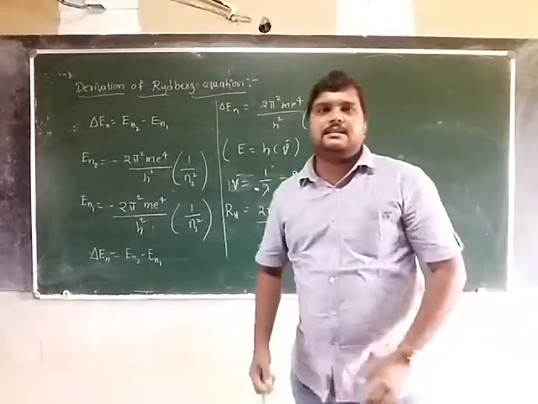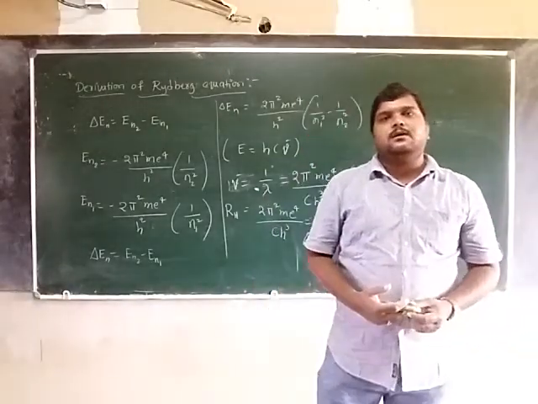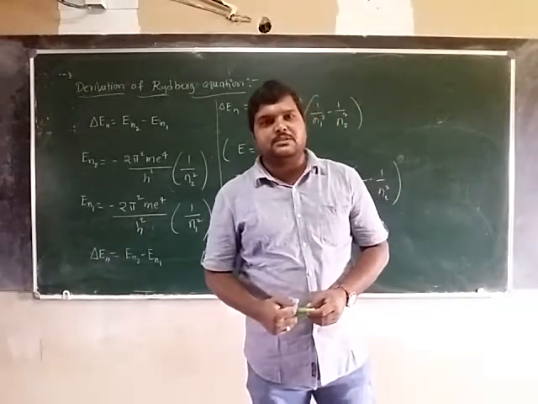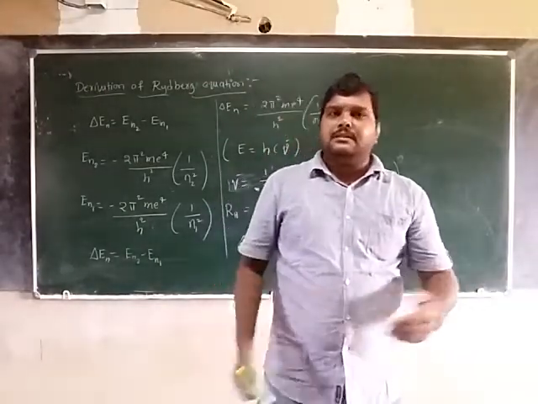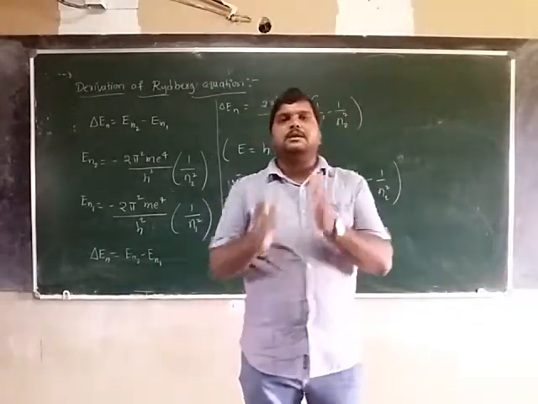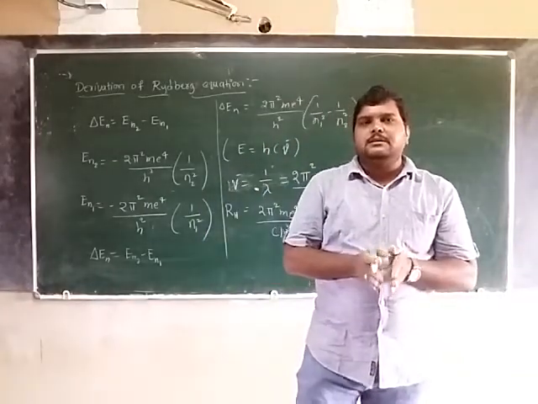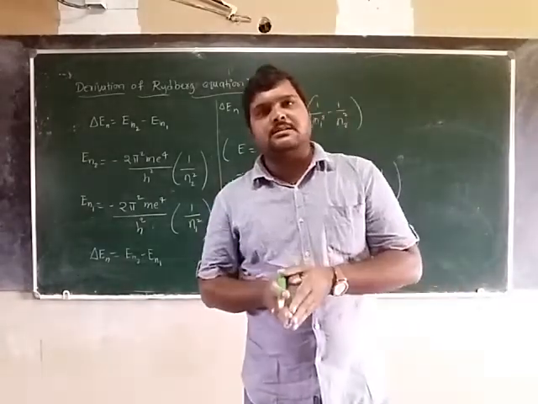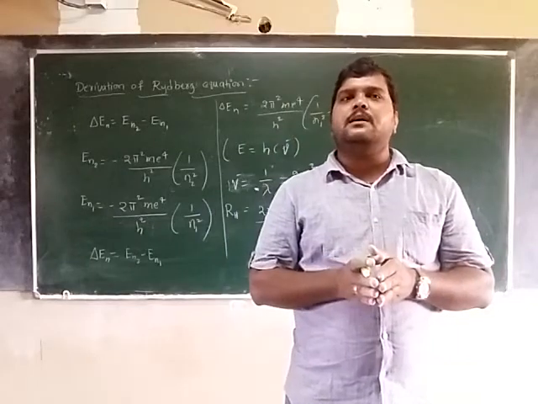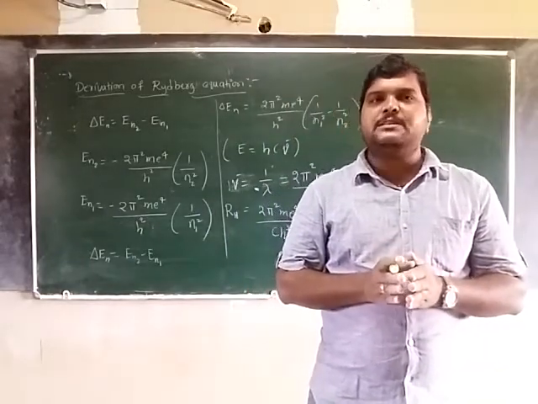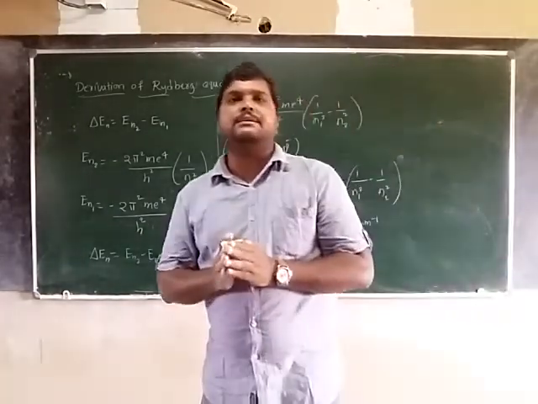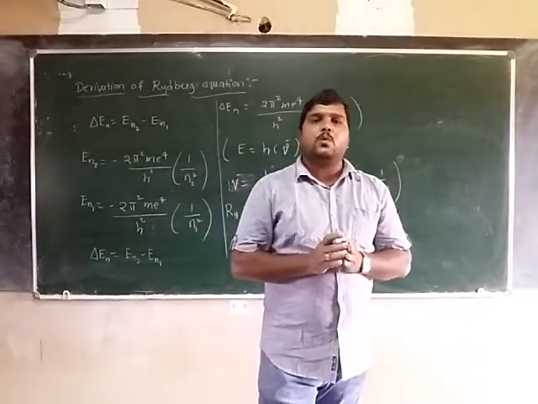Okay, now we have seen the radius and energy of the orbit expressions. We have just seen the energy of the electron. The energy of the electron has discrete, restricted values that depend upon the n value. That's why the energy of the electron is quantized.